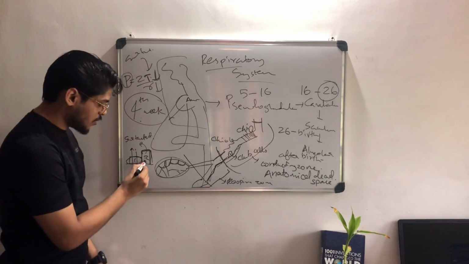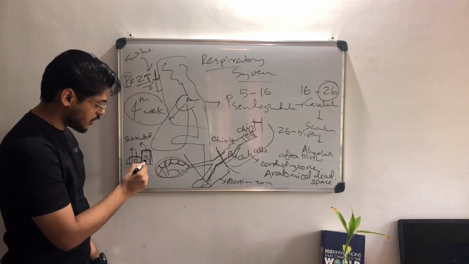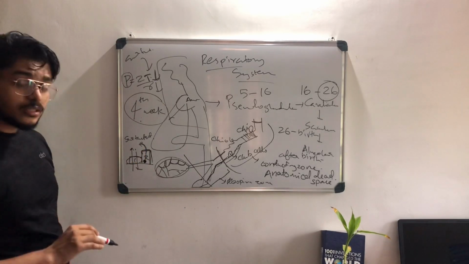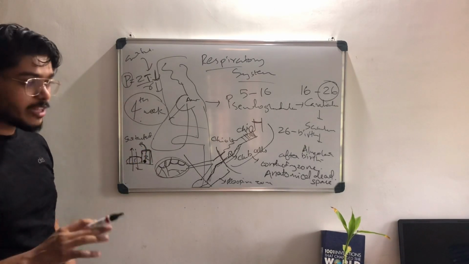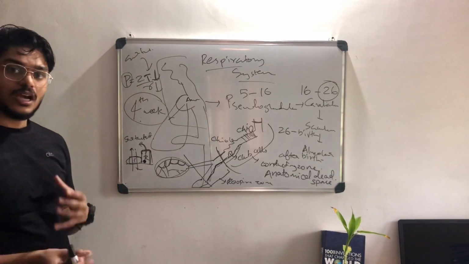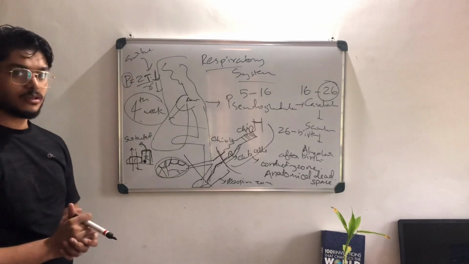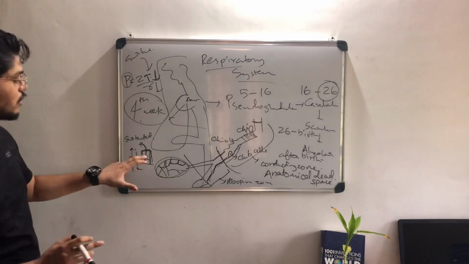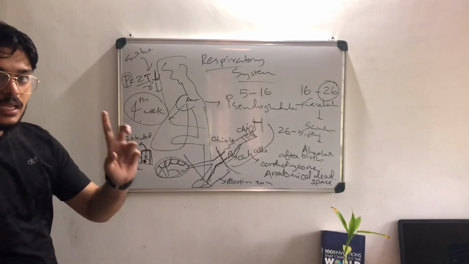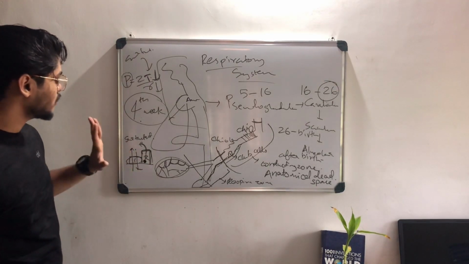Also, there are lamellar bodies in this. The type 2 pneumocytes have lamellar bodies, which produce the surfactant. Also, the type 2 pneumocytes are stem cells. When there is lung damage, the type 2 pneumocyte will proliferate and differentiate into type 1 pneumocytes. So type 2 pneumocytes have two functions: one is production of surfactant, and the other is that it is a stem cell. So that's what type 2 pneumocytes are all about.